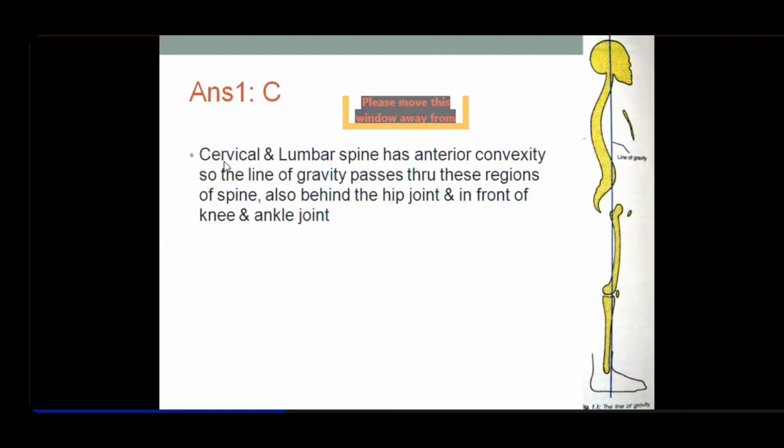So it passes through the cervical and lumbar spine, which have anterior convexity. So the line of gravity passes through these regions of the spine. Also, it passes behind the hip joint and in front of the knee and ankle joint. Okay.